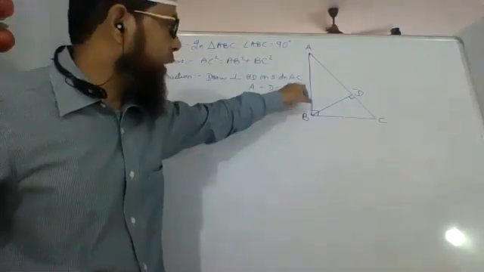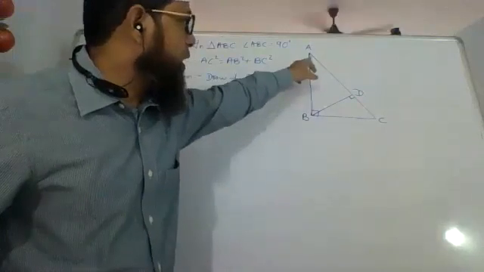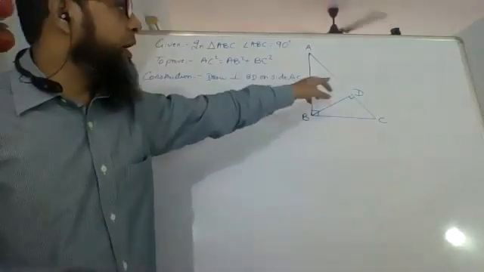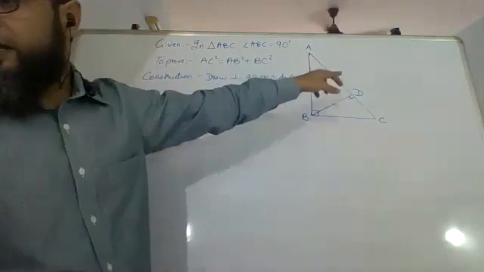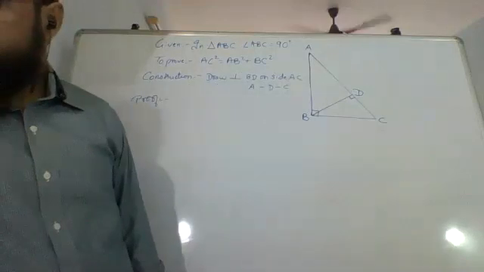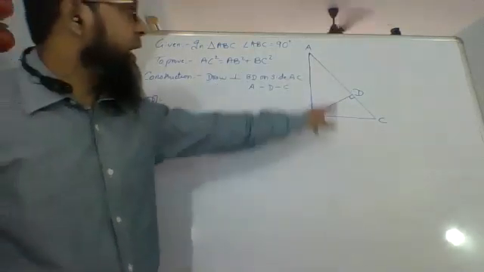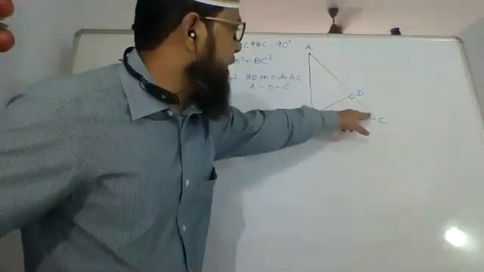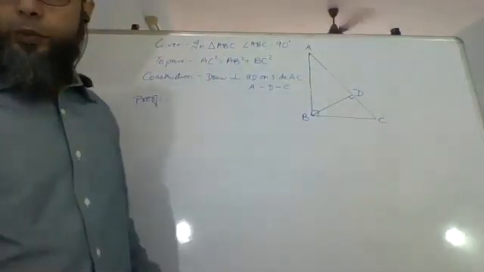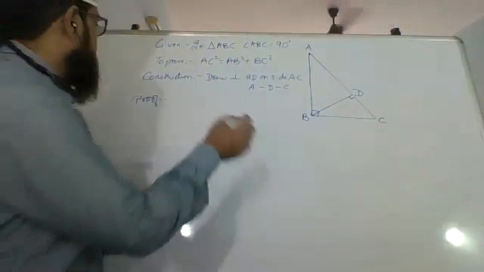So we'll get AB square plus BC square equals AD into DC plus DC into AC. Okay, so from that, AD plus DC is nothing but AC, and AC is common, so AC into AC. We'll write that stepwise so that you all can prove.